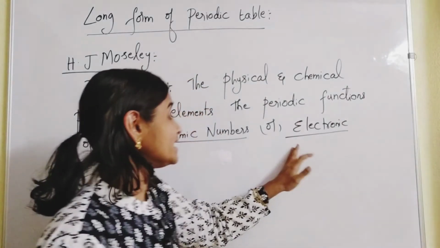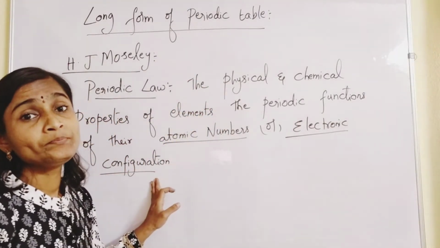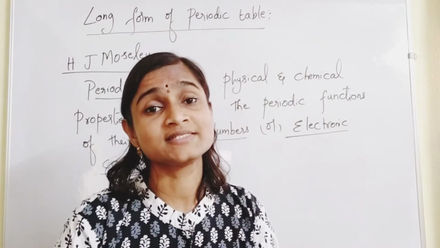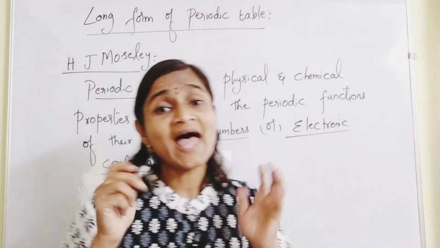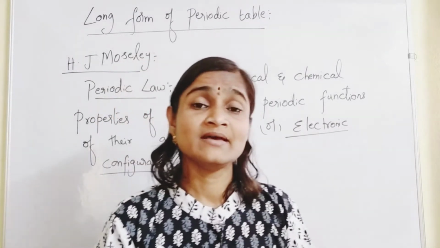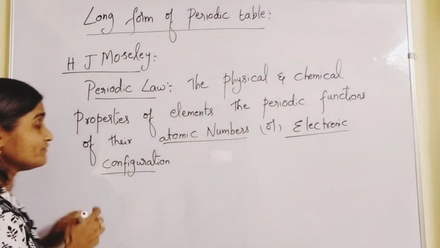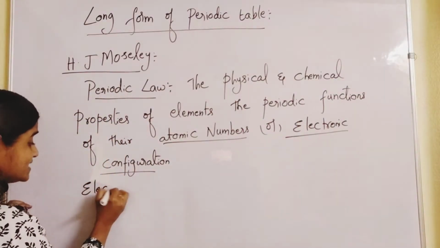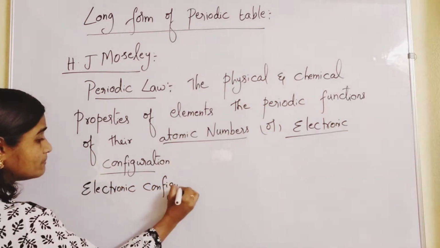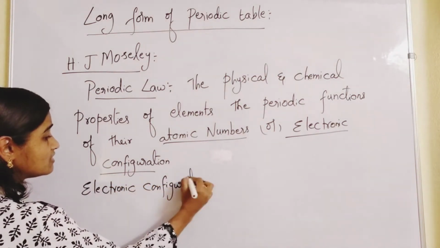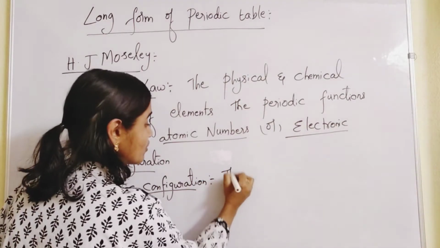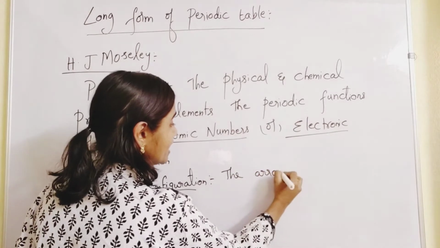And what is electronic configuration? Electronic configuration is the arrangement of electrons in various orbits and orbitals in the increasing order of their energies.